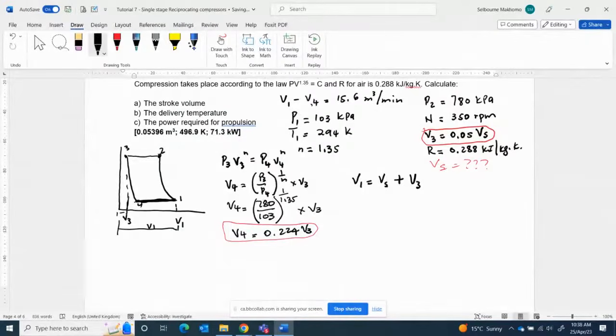So V1 is equal to Vs plus V3, in other words Vs plus 0.05 Vs, because V3 is here. So you say V1 is equal to 1.05 Vs. Very important.